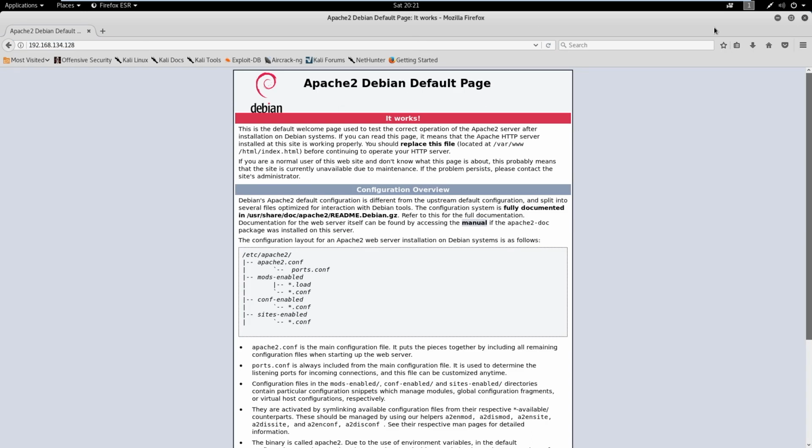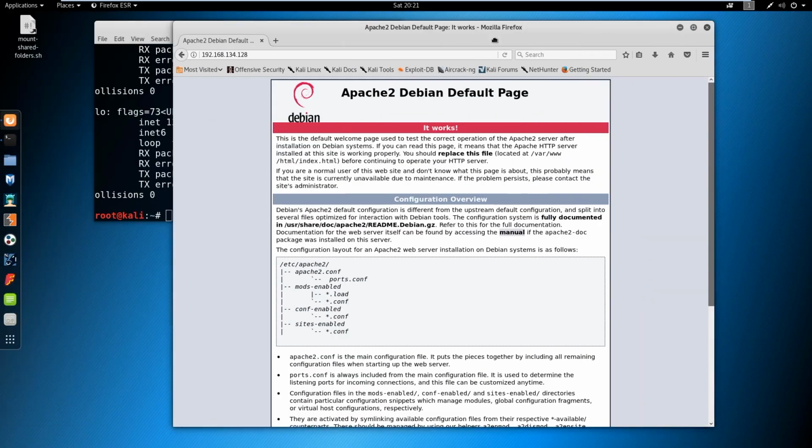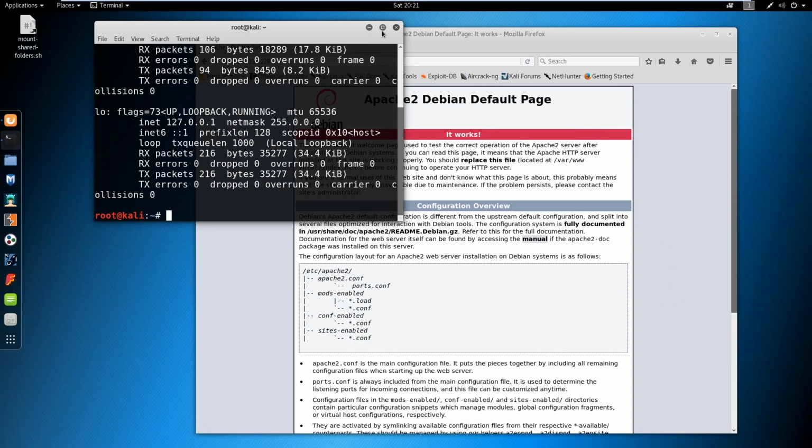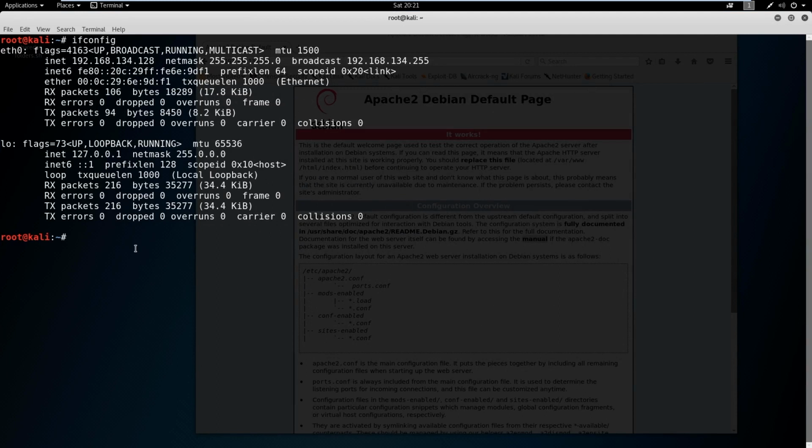I've set this up. So for you to have this working as well, what we're going to do is say service apache2 start. So now if you go back and you try it again in your web browser, your IP address, you should have an Apache 2 homepage like I do.